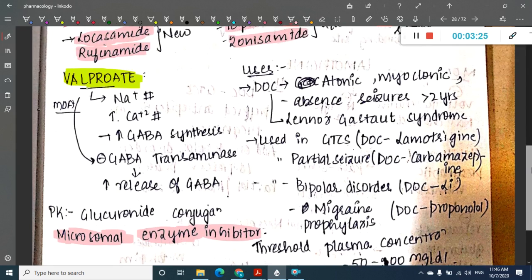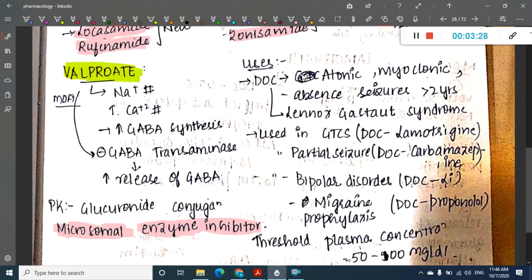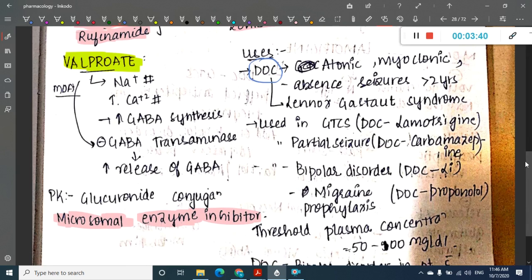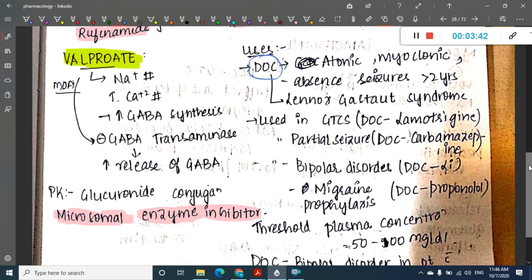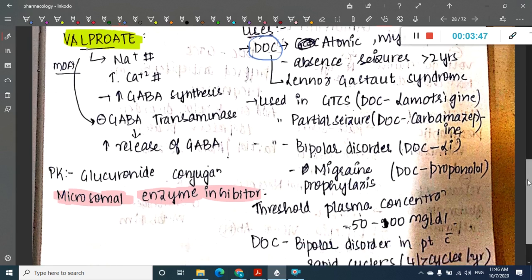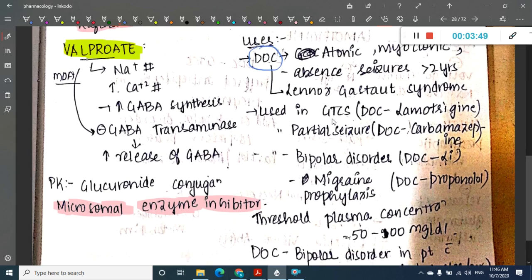Valproate is used as drug of choice in these conditions: atonic or myoclonic seizures, absent seizures in more than 2 years of population, and Lennox-Gastaut syndrome. So in these cases it is used as a drug of choice. It can also be used in GTCS, but the drug of choice for GTCS, that is generalized tonic-clonic seizures, is lamotrigine. It is also used in partial seizures. Drug of choice for partial seizures is carbamazepine.